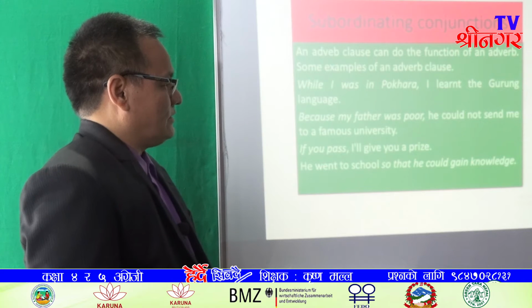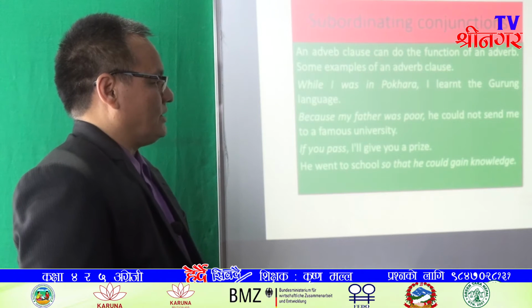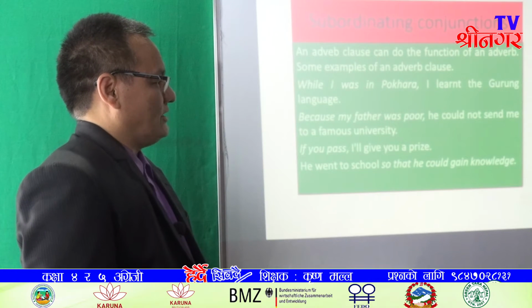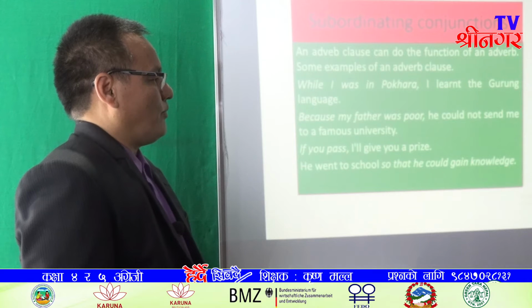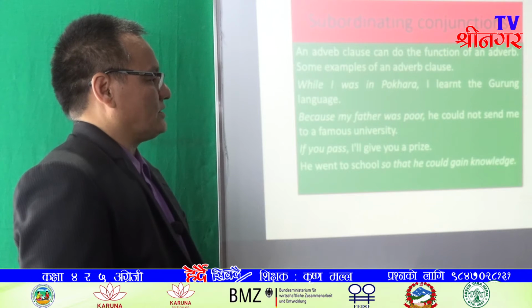He went to school so that he could gain knowledge. In this sentence, there are two clauses. He went to school is main clause, so that he could gain knowledge. It is a purpose clause. It shows the purpose of an action.